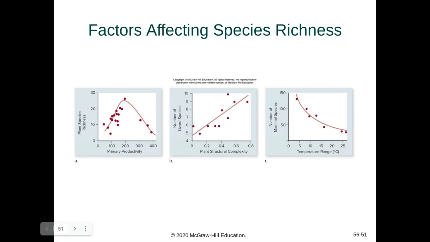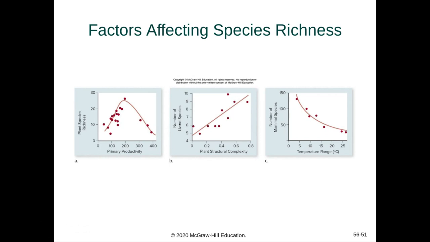Now we can look at some factors affecting species richness: primary productivity, plant structural complexity, as well as temperature range, and the number of species of mammals, lizards, and plants. You'll see as primary productivity increases, species richness increases, eventually reaching a plateau and dropping over time. As plant structural complexity increases, the number of lizard species increases. Structural complexity just means how many different habitats the plant provides for the lizards.